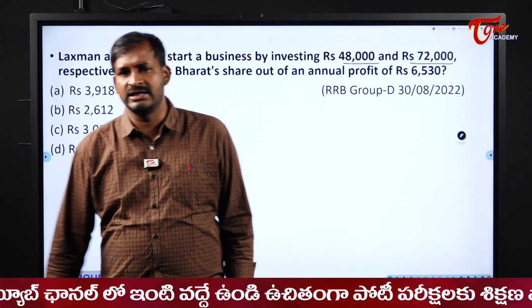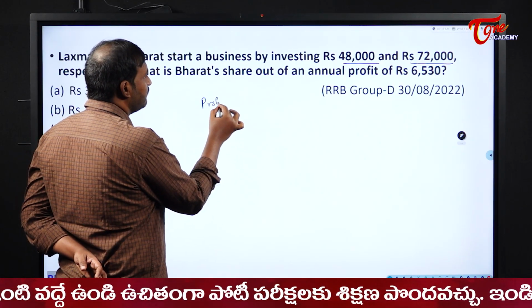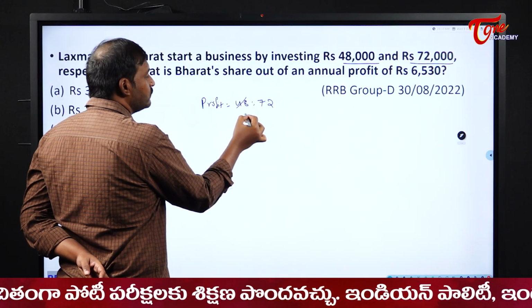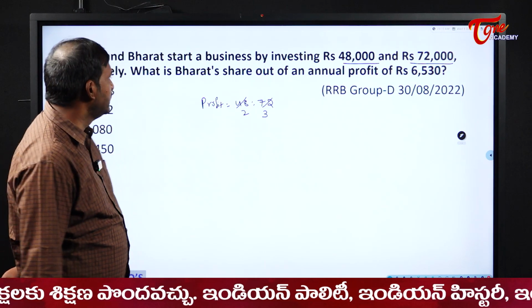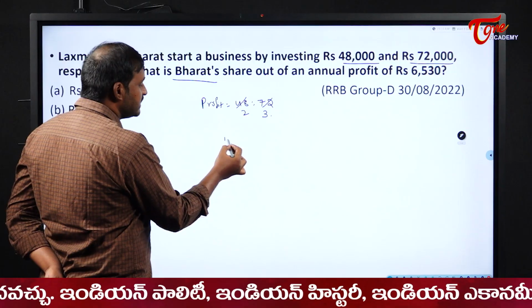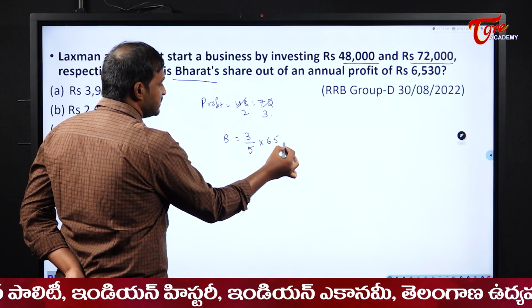This is a simple partnership. First you need to find the profits ratio. The profits ratio will be the investment ratio. So directly I will write 48:72. 24 twos are 48, 24 threes are 72. So they should divide the profits in the ratio of 2:3. And they are asking us Bharat's share here. Bharat is the second candidate. So Bharat's share will become 3 parts by 5 parts into the total profit, 6,530.